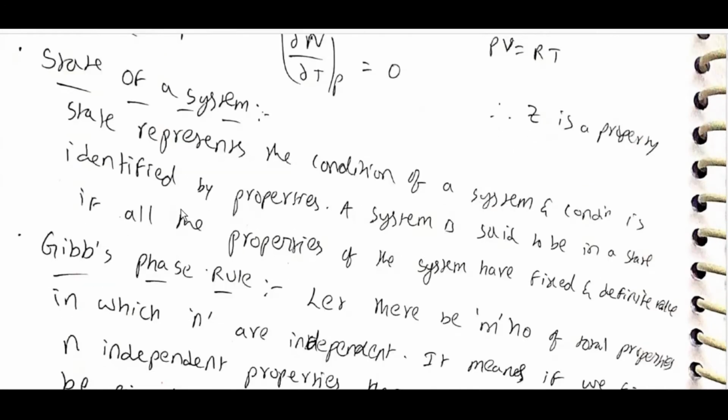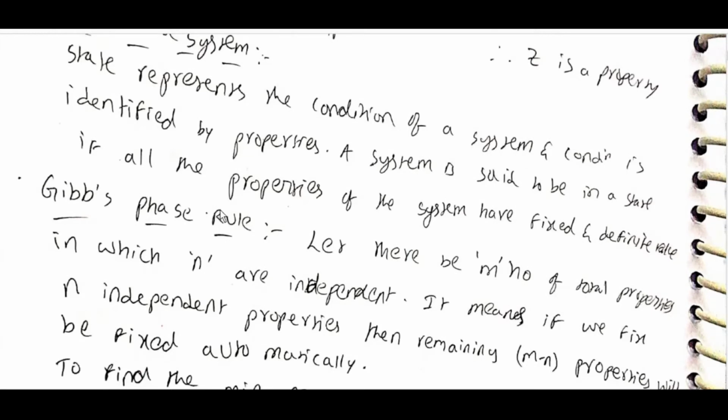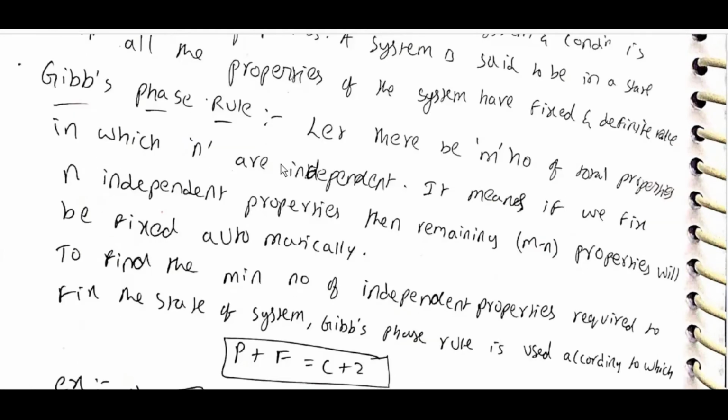State of a system. State represents the condition of the system, and the condition is identified by properties. A system is said to be in a state if all properties of the system have fixed and definite values. Gibbs phase rule: let there be m total number of properties, of which n are independent. It means that if we fix n independent properties, then the remaining m minus n properties will be automatically fixed.